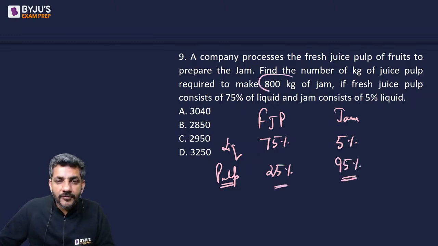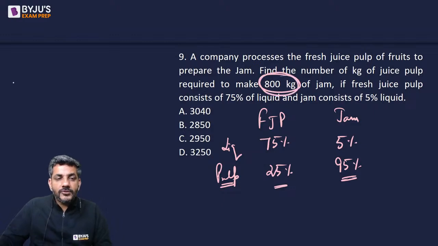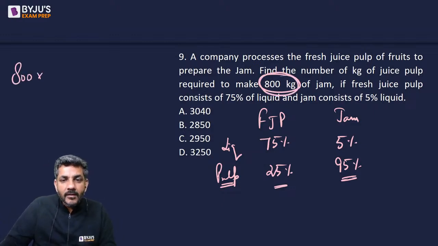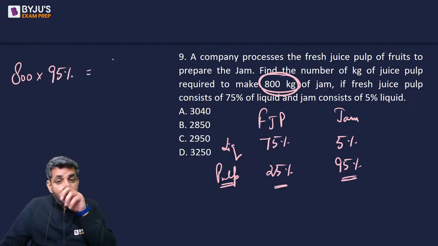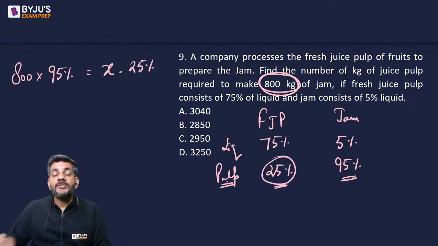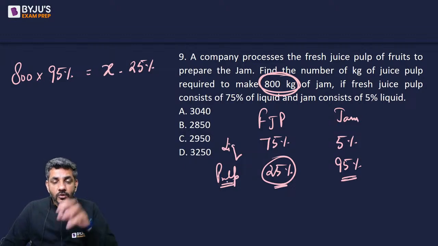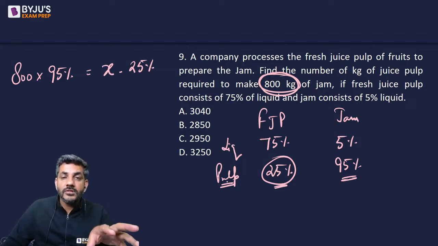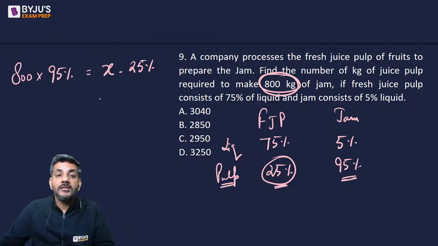We need a total of 800 kg of jam. So that 800 kg of jam will have 95% pulp, and that pulp would be equal to x kg of fresh juice multiplied by 25%, because fresh juice has only 25% pulp, right? So 25% in the fresh juice is equal to 95% in the jam.